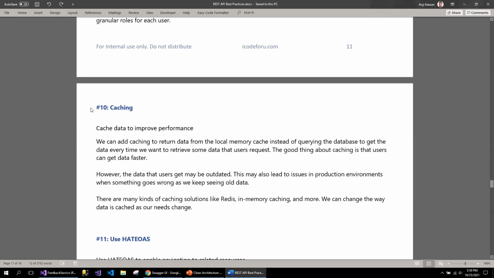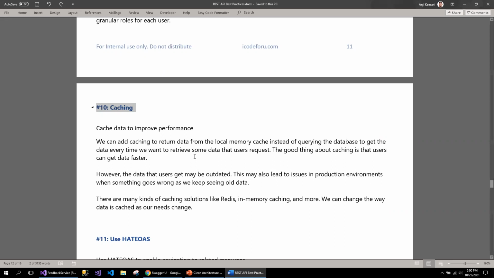And the next best practice: I'm going to implement the caching feature also. Cache the data to improve performance. It is always best practice to add caching, especially when the data is not going to be refreshed for a couple of hours or a couple of days or the day. So include the cache, and let's say it will expire after 1 day.